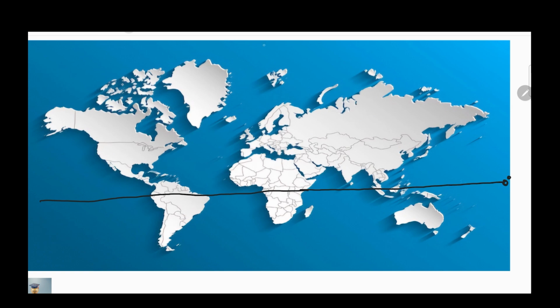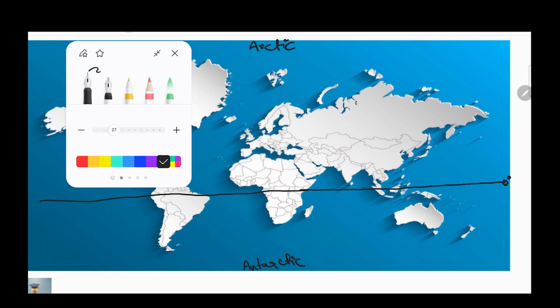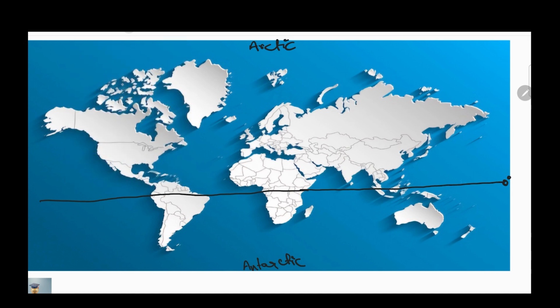In the northern hemisphere, this is the Arctic Ocean, or the Arctic pole, and this is Antarctica, the Antarctic pole. From pole to equator, this is called what? Cold current. From equator to pole, this is called warm current. I represent warm current with red color and cold current with blue color. This will help to remember easily.